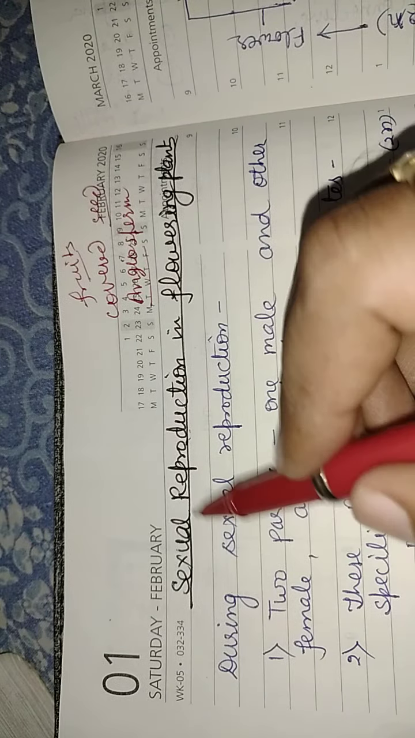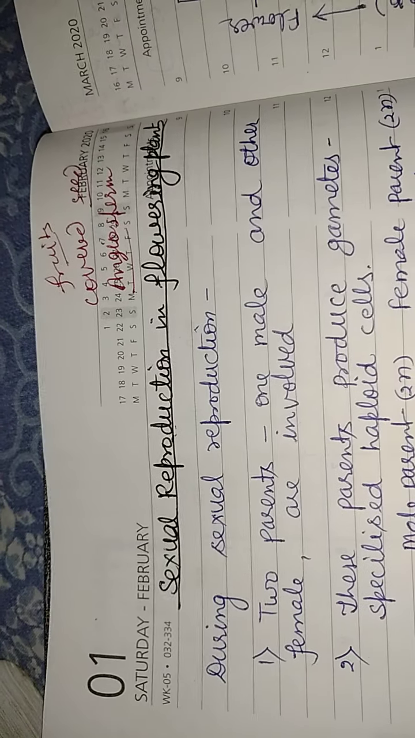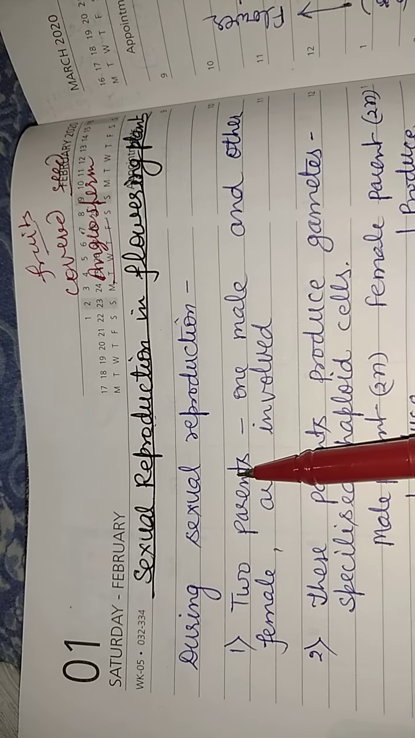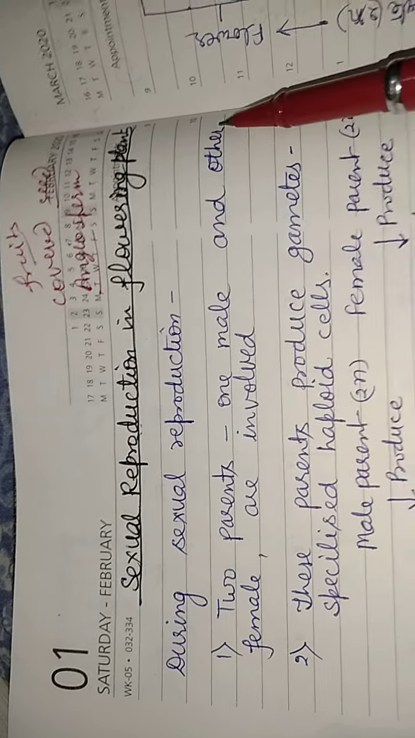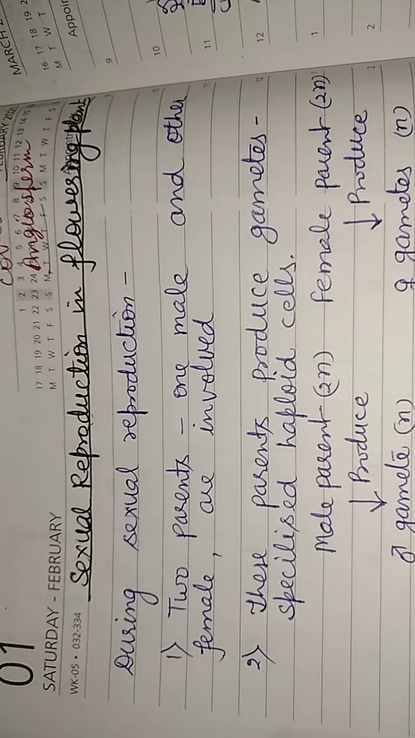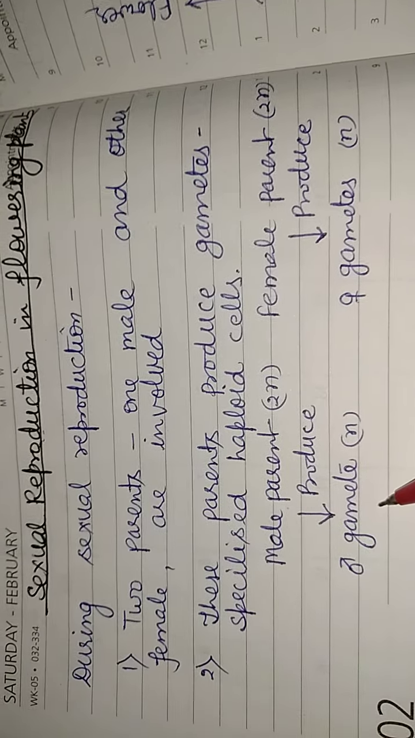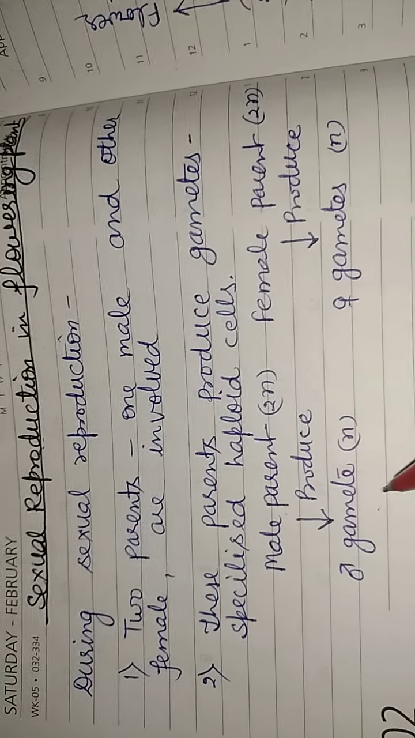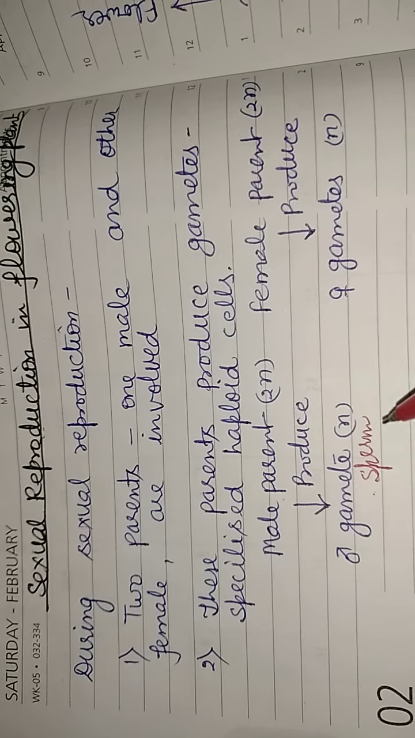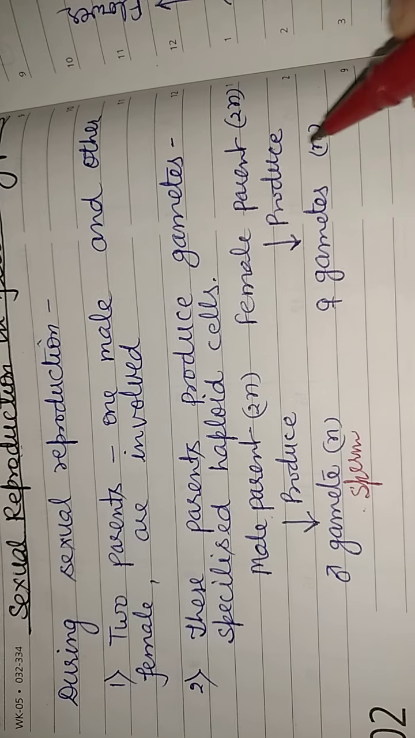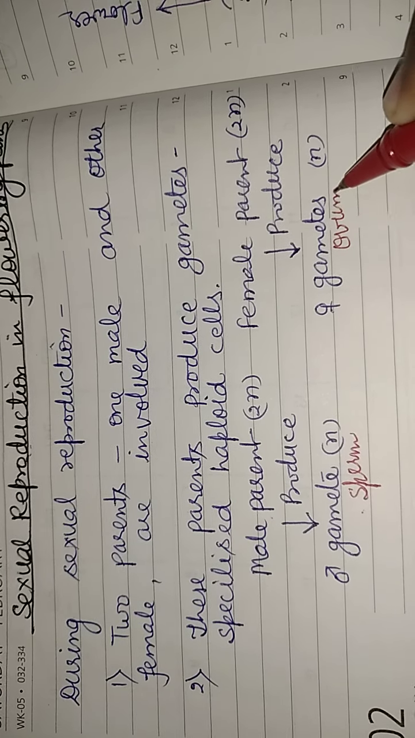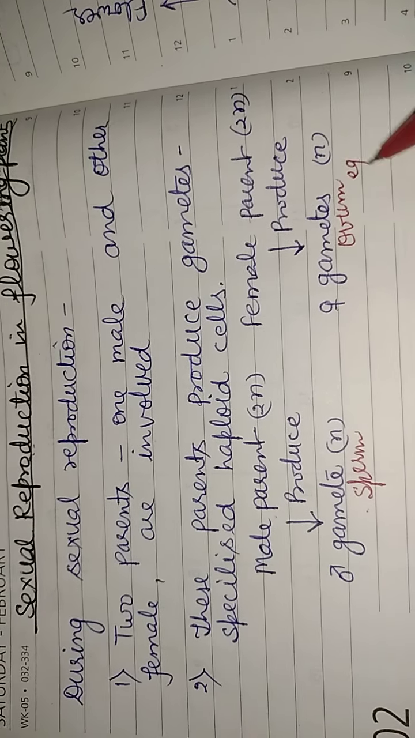And the second term is sexual. Sexual reproduction involves two parents, one is male and another is female. The male parent produces male gametes, generally known as sperms, and the female parent produces female gamete, generally known as ovum or egg.